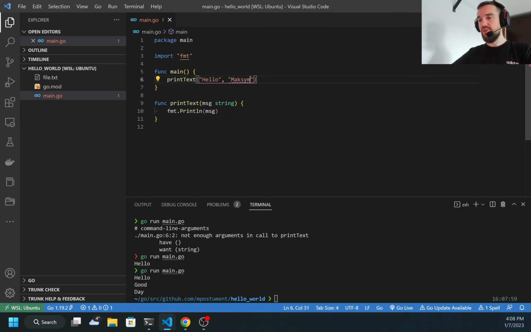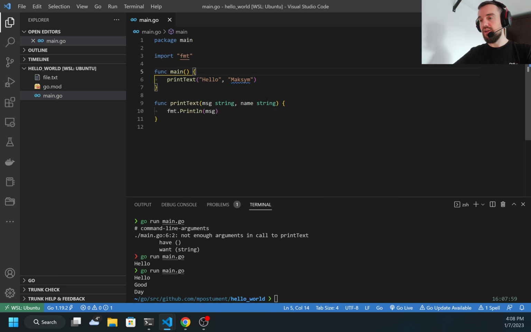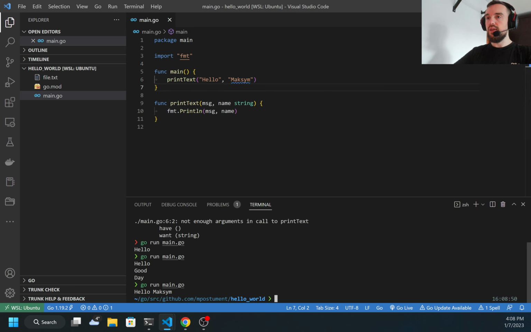How can I specify this? There are 2 ways. I can add a comma here and specify something like name string. This will be totally valid. But if these 2 parameters have the same type, I can just omit this string, move name here, and I would have the parameter type definition just once. Now I can do something here with name. And I can add as many parameters as I want.